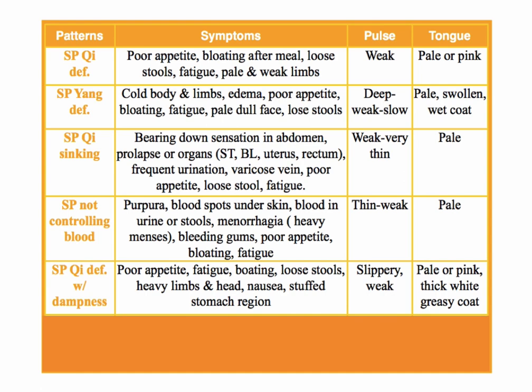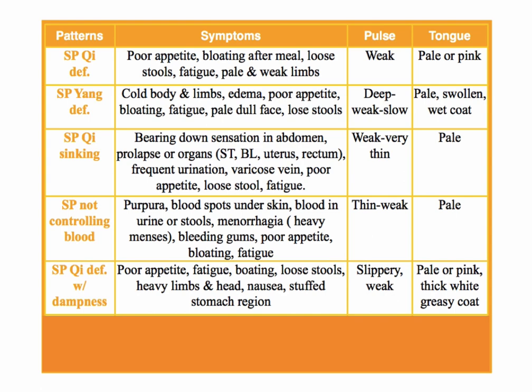The French in me. Anyway, so it's bloating, specifically after meals, heavy limbs and heavy head. So feeling foggy in the head, feeling heavy limbs, that's the dampness, right? The heavy limbs, the foggy head, the bloating, that's the dampness. And then maybe for some people, there'll be nausea on a constant basis, or feeling stuffed in the stomach region, an uncomfortable sensation in the epigastrium or stomach region.